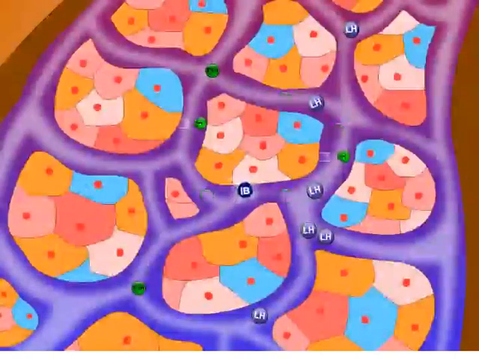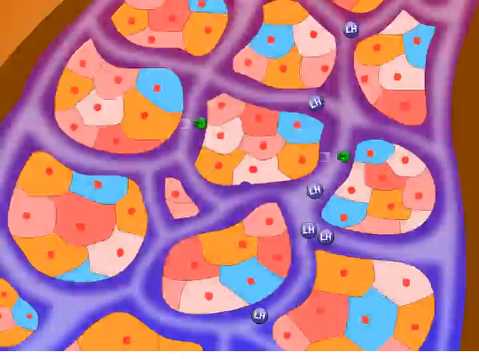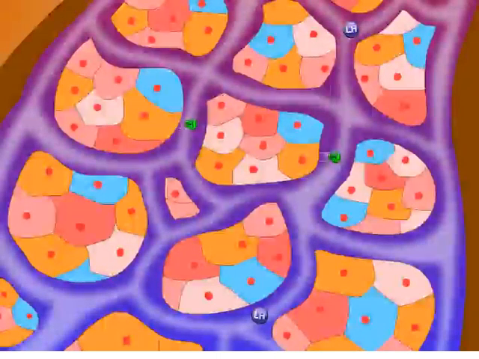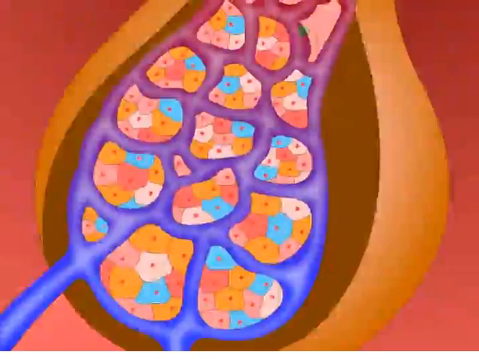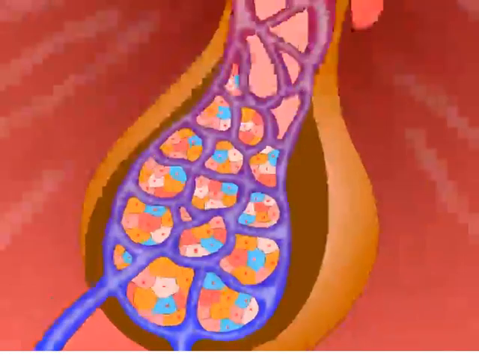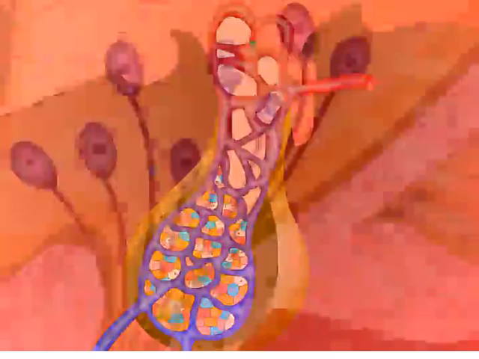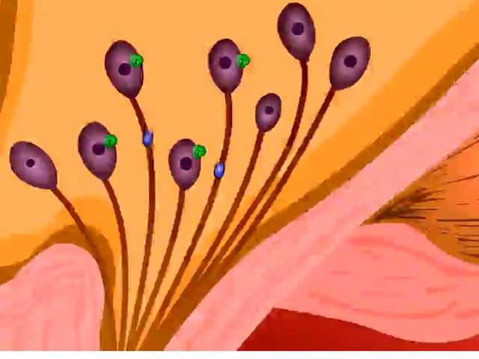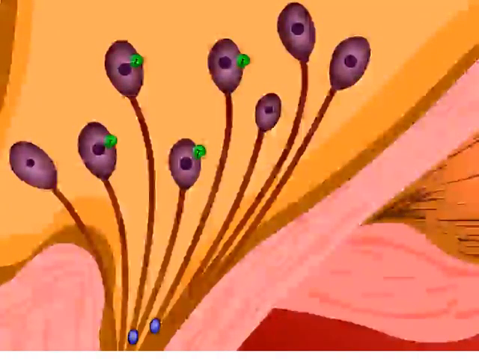Inhibin provides negative feedback for FSH. Testosterone provides negative feedback for LH at the level of the anterior pituitary and also provides negative feedback for GnRH in the hypothalamus.